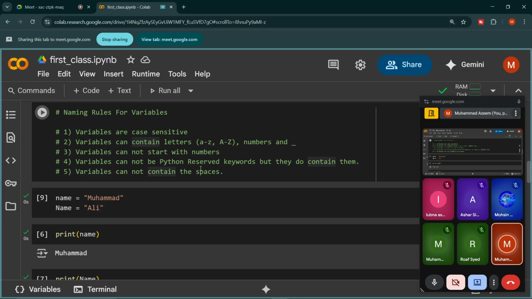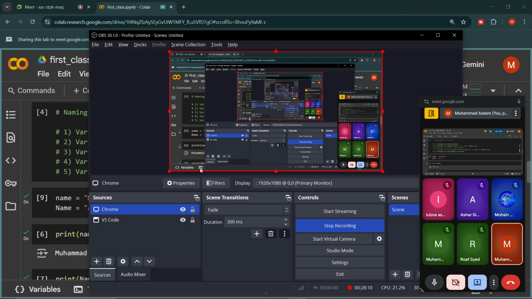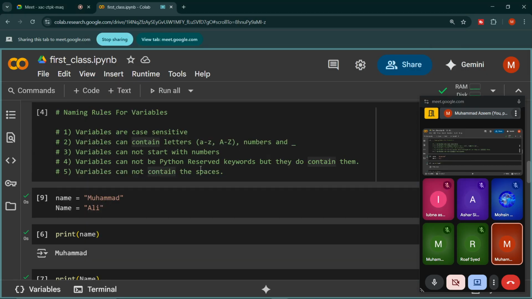Yes, please. Is there any confusion? You can text if you have any confusion. Hello, am I audible? Yes.